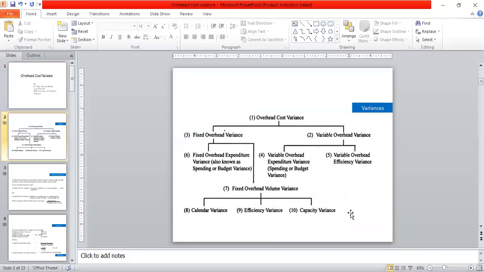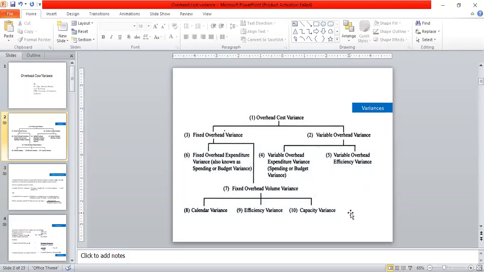At first, we are going to see the chart of overhead cost variance. Overhead cost variance is divided into two parts. First one is the fixed overhead variance and second one is the variable overhead variance. Fixed overhead variance is further classified into two parts. One is the fixed overhead expenditure variance. It is also called the spending or budget variance. And second one is the fixed overhead volume variance.